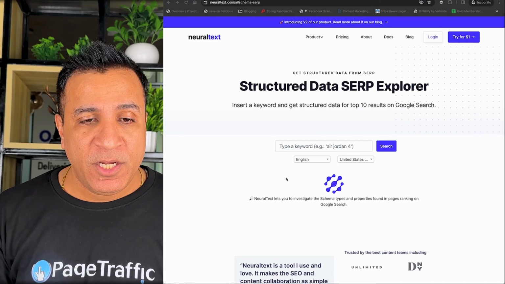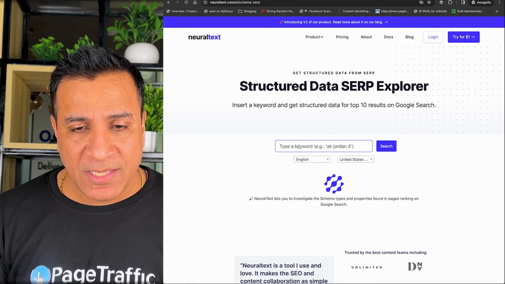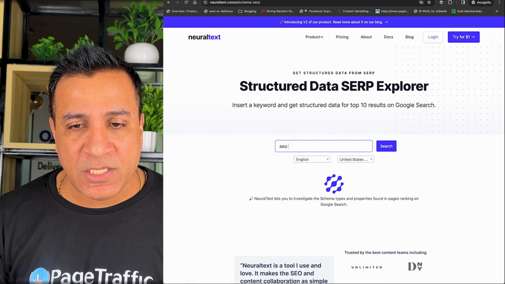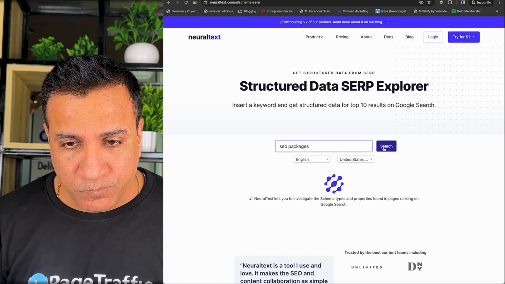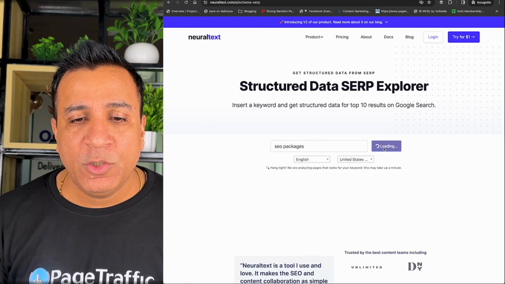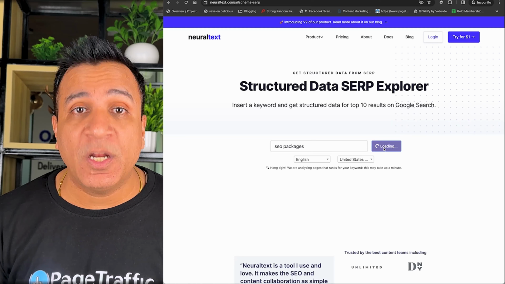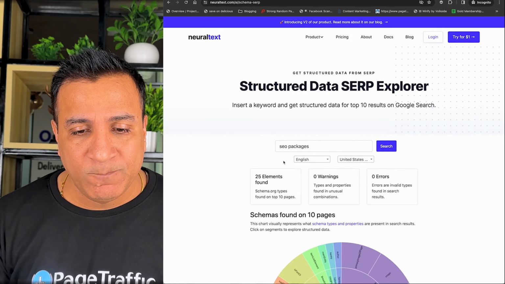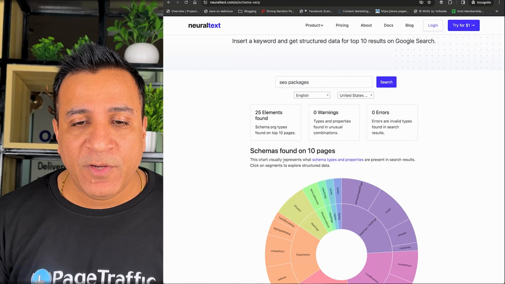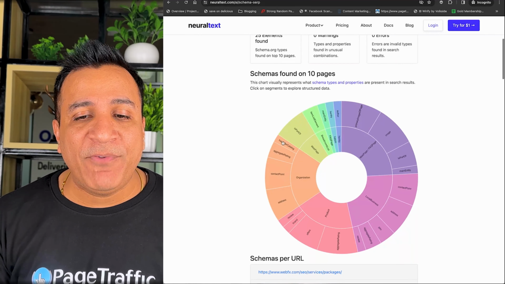Also, here is another structured data SERP explorer tool which we use, called Neuraltext. In this, I'm just typing, for example, SEO packages, and I'm going to click search. It will take a minute to show me all the structured SERP data for this particular keyword. When I go down, it will load. Here it shows the schema found on 10 pages.